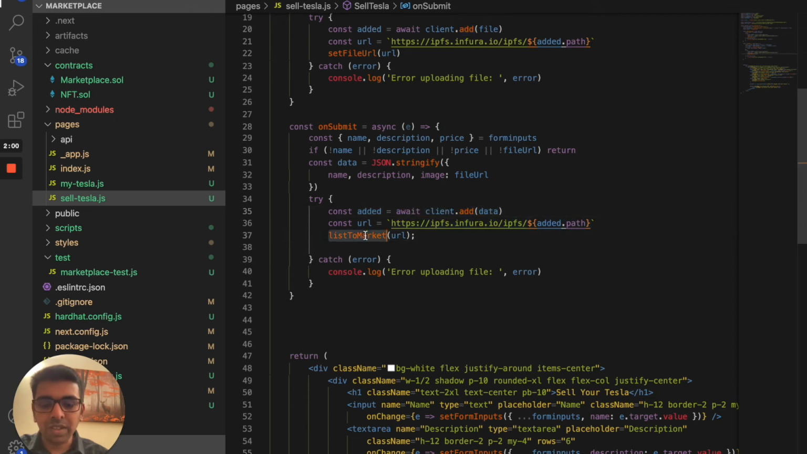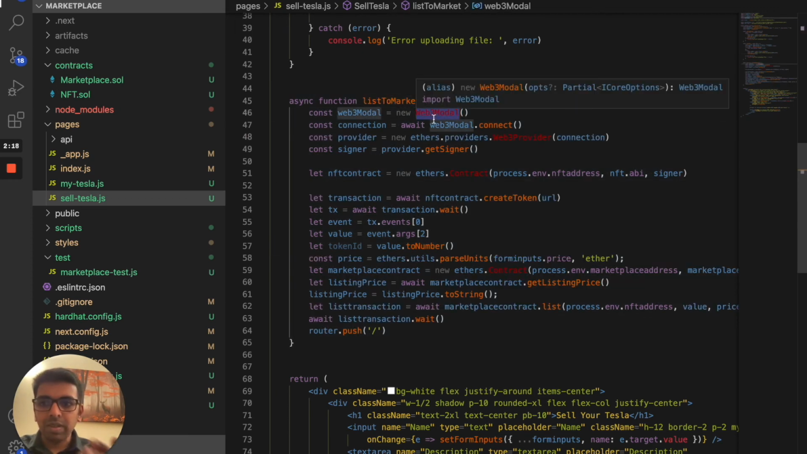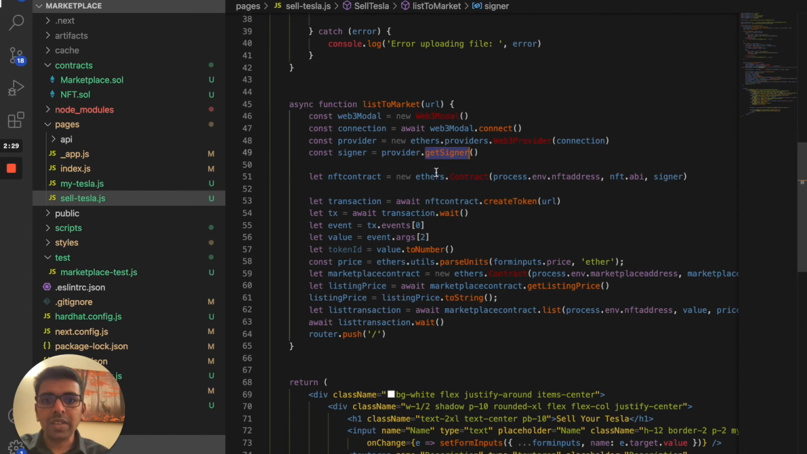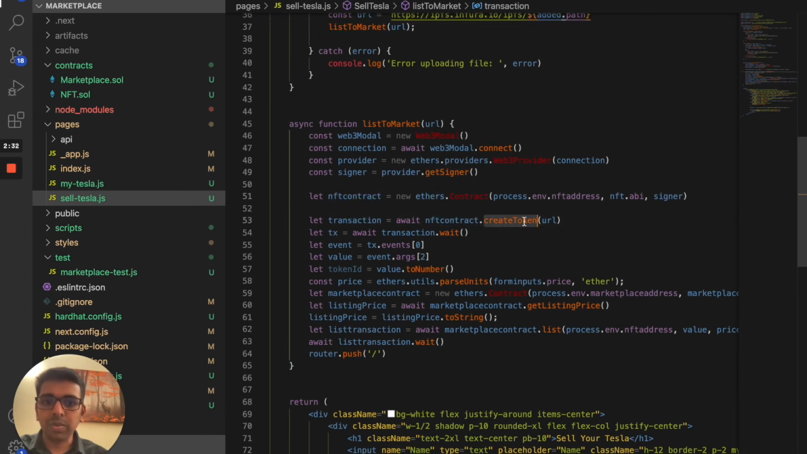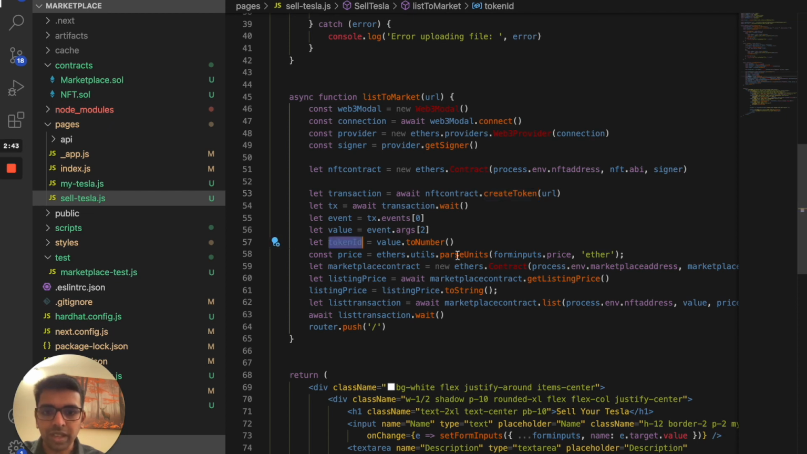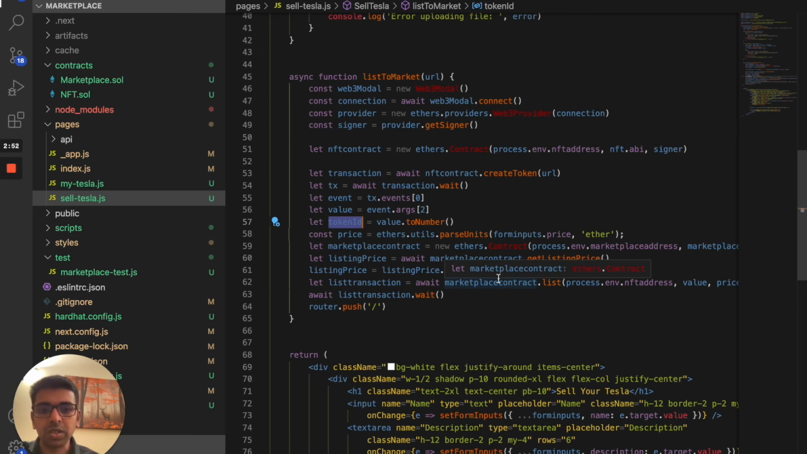Once we did that, we need to write a function to list that item into the marketplace. What we did here is we created a Web3 model, and we are connecting to that Web3 model. This is where our MetaMask wallet will be connected to the user account. So that will get connected, and we'll get a signer. After that, we are calling the NFT contract and putting that token there using the URL. So we'll create the token and set the URL there, and we will get some information from there. Once we have that information, we'll make a call to our marketplace contract to list that item into the marketplace. Let's save this.